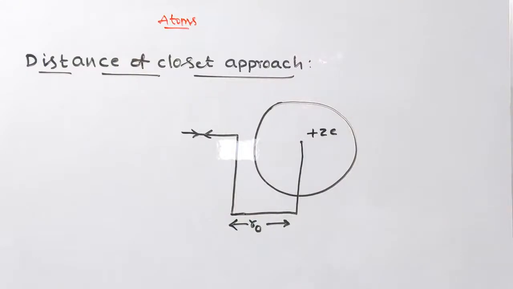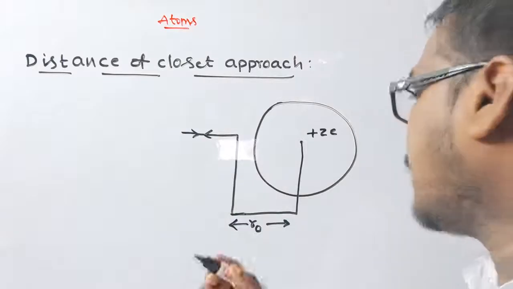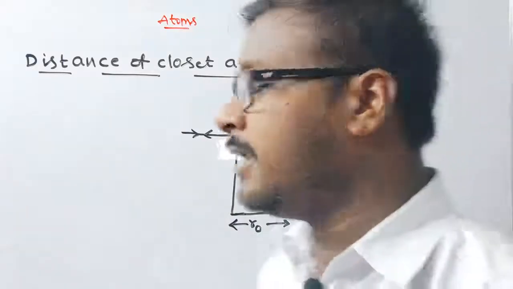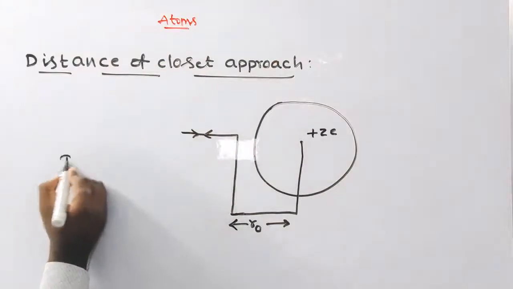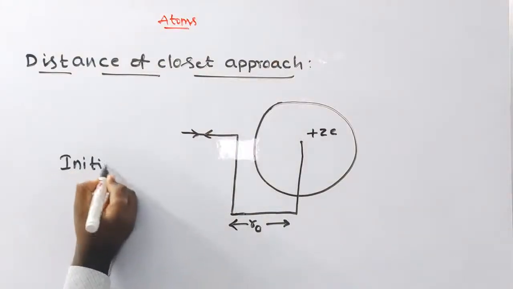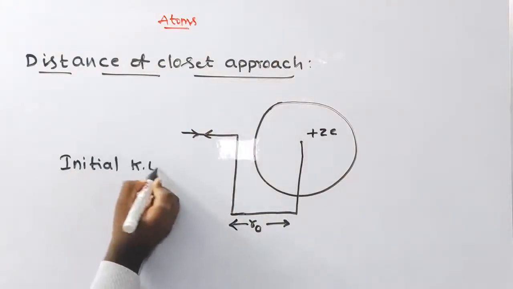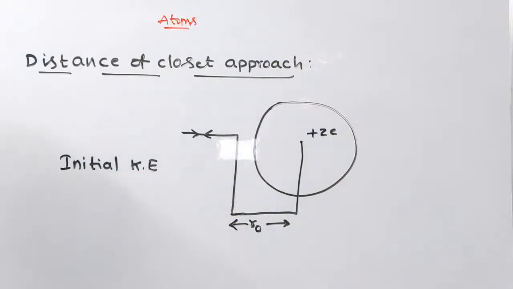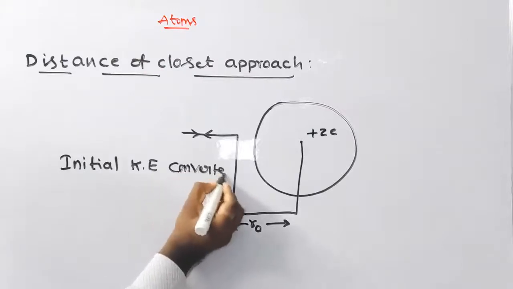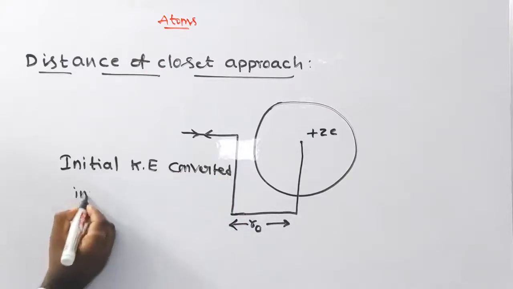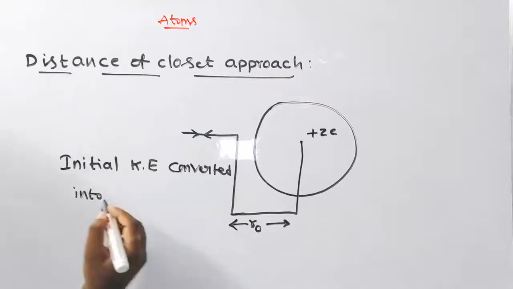Its initial kinetic energy is completely converted into electrostatic potential energy.